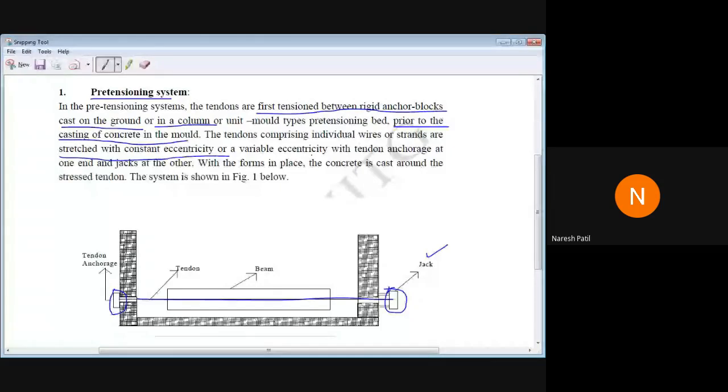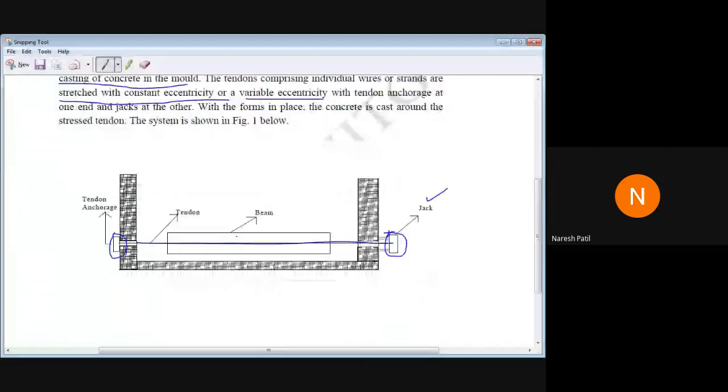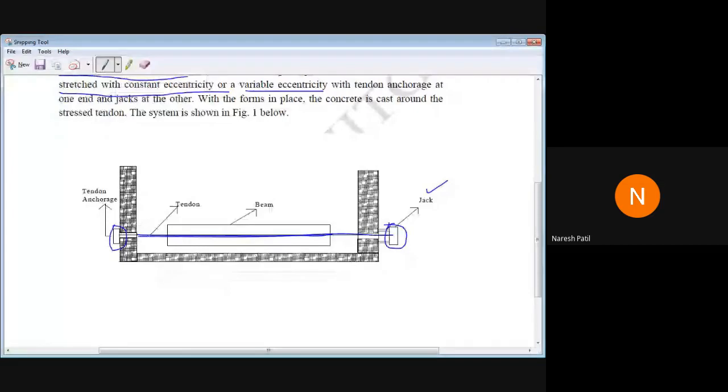देखो इसमें difference क्या है? So this is constant eccentricity. See, the cable is stretched with constant eccentricity. In some cases, the eccentricity will be like this also. जैसे cable ऐसे आएगा, it will be like this also, parabolic type. What will happen? So this is the eccentricity here. This is what? This is eccentricity. Correct? So the cables are stretched